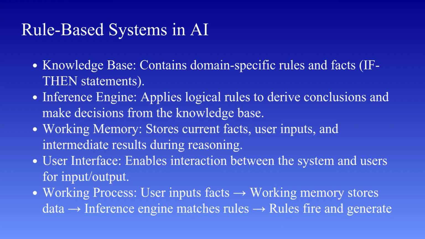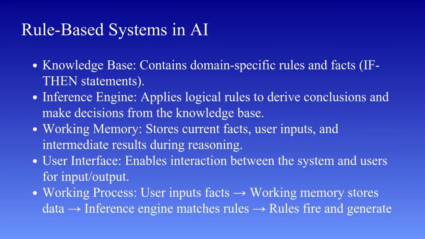The first component is the knowledge base, which stores all the facts and rules. These rules define the logic of the system and represent domain knowledge. The second component is the inference engine, which we discussed in the previous slide. It is responsible for applying the rules to the facts and generating new conclusions. The third component is the working memory. This is where the current data and intermediate results are stored during the reasoning process. As rules are applied and new facts are generated, they are continuously added to the working memory. The fourth component is the user interface, which allows users to interact with the system by providing input and receiving output.